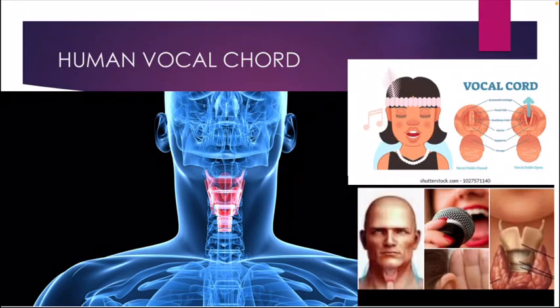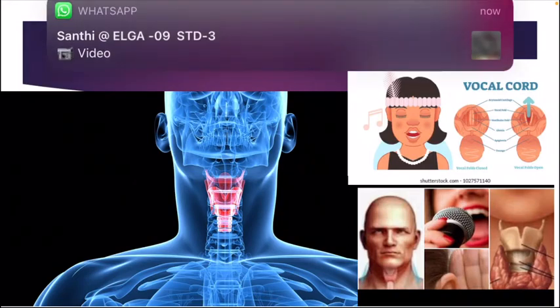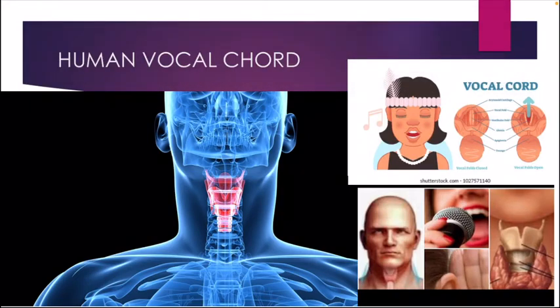The vocal cords are inside your throat. When you exhale the air out of your lungs, it makes the vocal cords vibrate in order to produce sound. If you exhale more air, the sound becomes louder. If you exhale less air, the sound becomes softer. So this is the best example of the vocal cord.